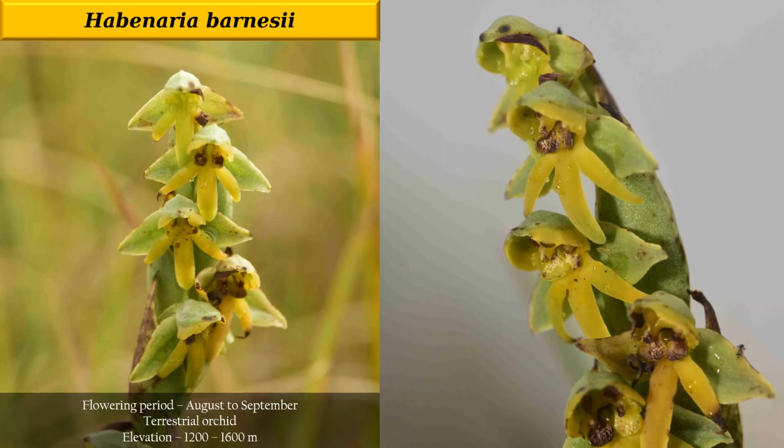Then comes our Habenaria barnesii. Here you can see it is also very much different from every Habenaria species because it looks just like a staircase, as the inflorescence is closely related to one another. The flowering period is from August to September, and the elevation is 1200 to 1600 meter. And in India, you will find it only in two places till now, that is Kerala and Tamil Nadu.